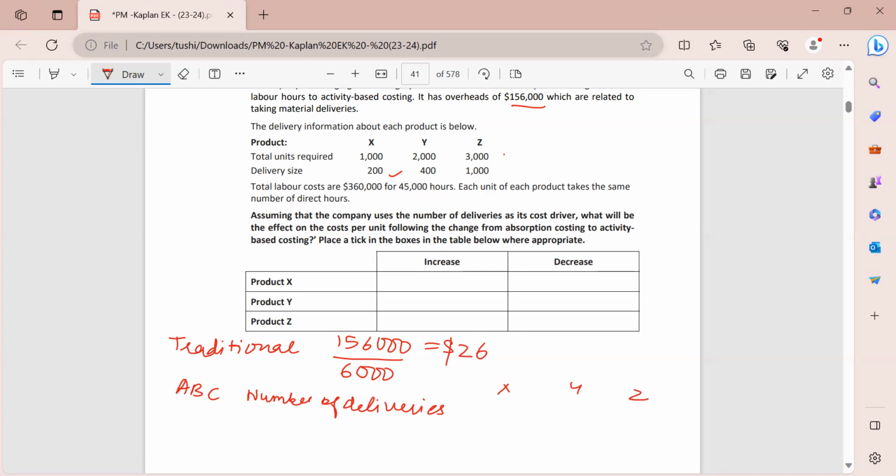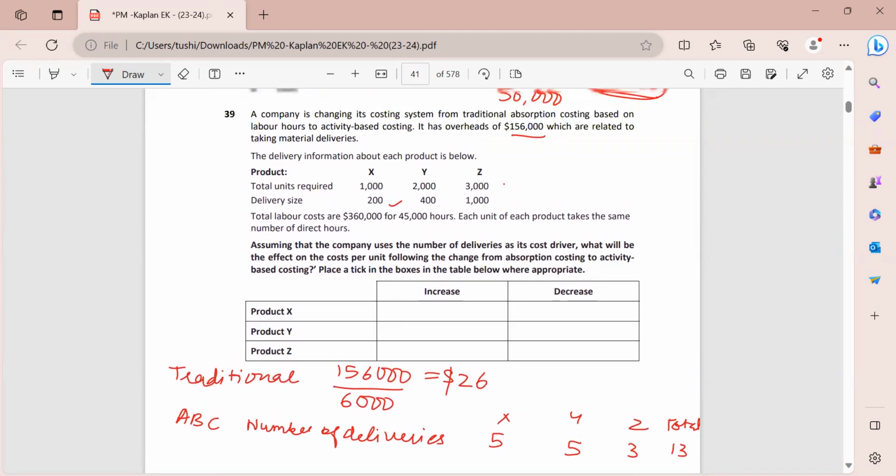For X, we are requiring how many deliveries? 1000 divided by 200, which will give you 5. For Y, 2000 divided by 400, which will again give you 5. And then for Z, 3000 divided by 1000, which gives you 3. So the total that we have over here becomes 13 deliveries. And then let's find out the cost per delivery.